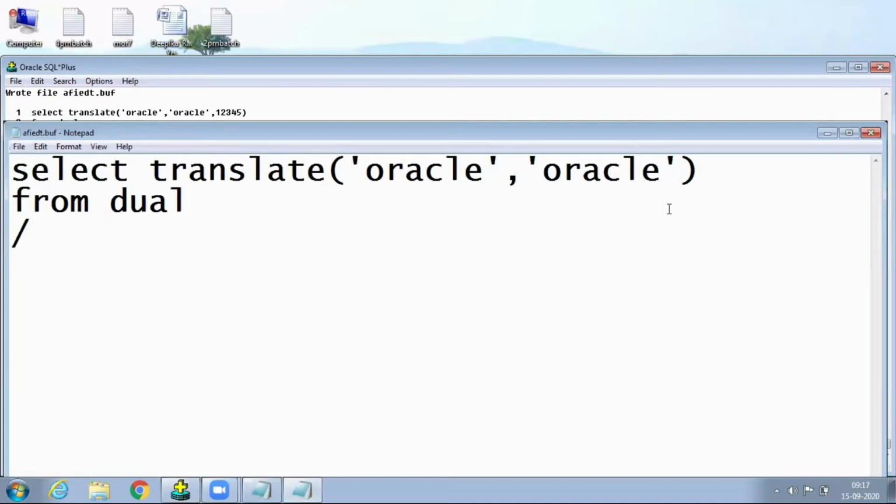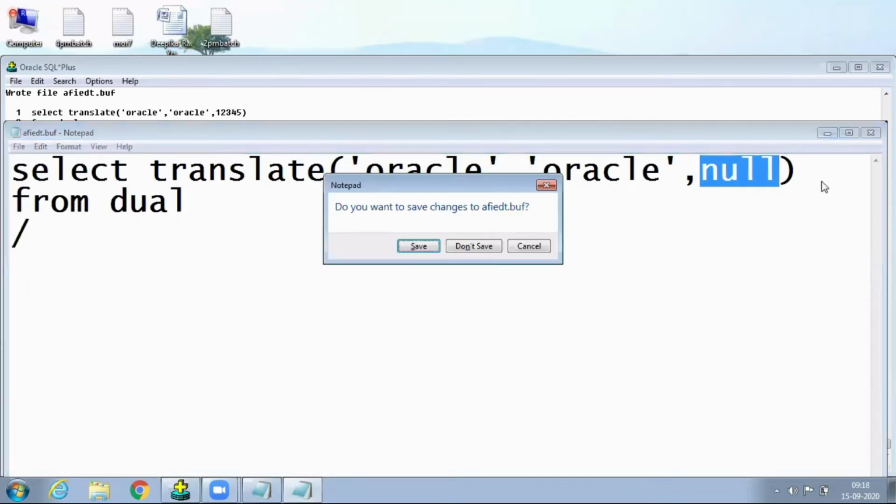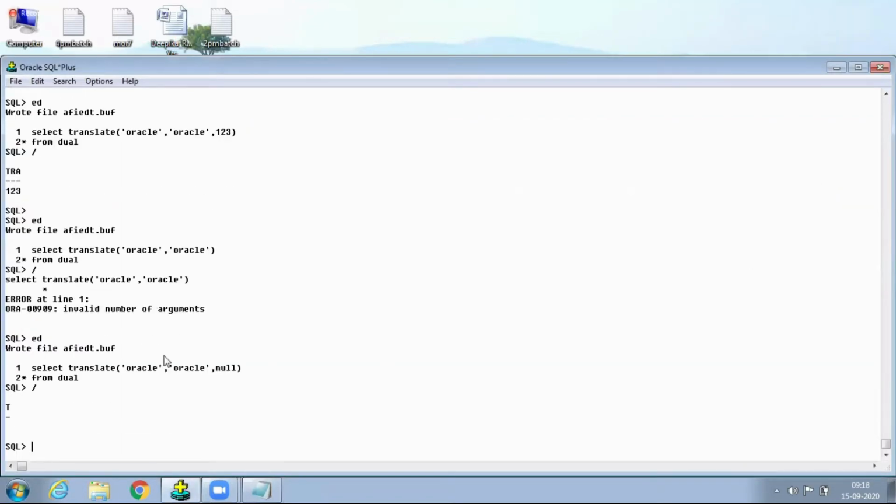For example, replacing characters are not available. What is the output? Whenever replacing characters are not available, automatically it will return a null. Very good. If the third parameter is not there, it is an error. But if the third parameter is a null, the null value will be returned, because replacing characters are not there.